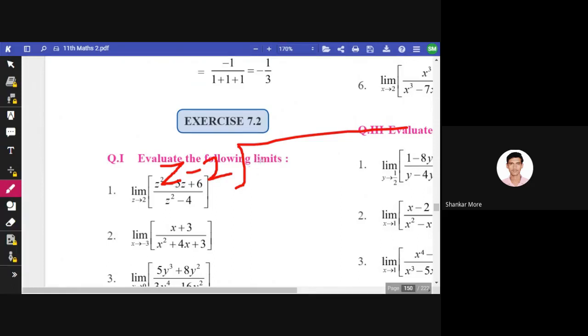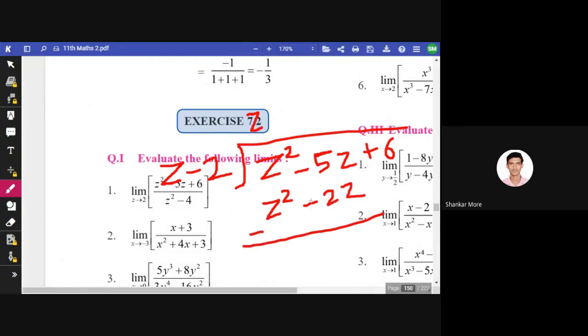The dividend is z square minus 5z plus 6. I hope you have an idea about this division. So we need z square, so we multiply this z with z, and we get z square here. Now again we multiply this z with -2, so -2z comes here.